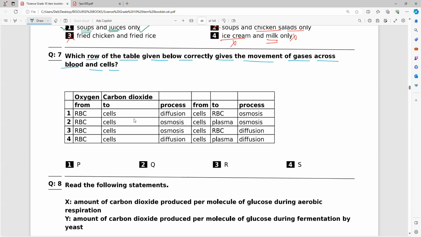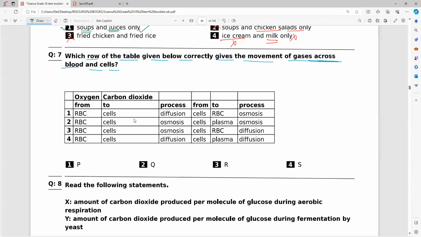So understand what the question is saying: which row of the table given below correctly gives the movement of gases across the blood and cells? First of all, you need to remember the movement of gases in the blood. We all know blood contains RBC, WBC, platelets and other things. RBC majorly carries which gas? Everyone? Oxygen. So all of you observe this one.